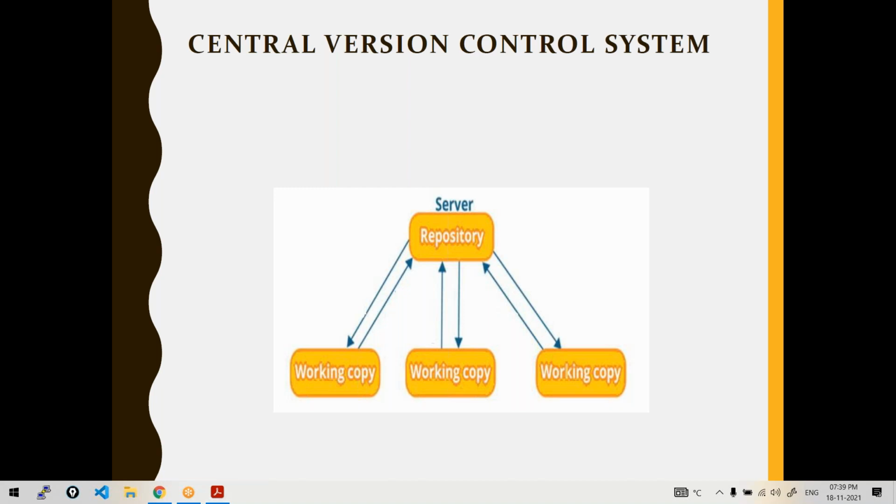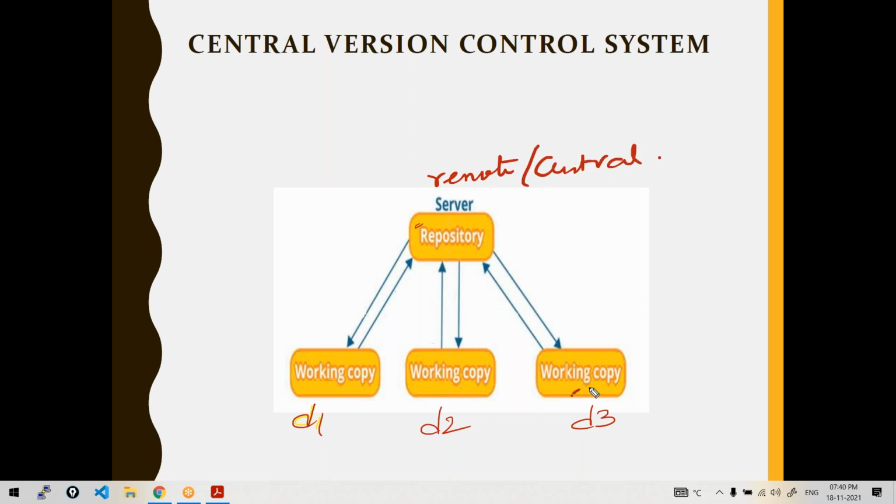And here you are seeing working copy, right? Those are the workstations of individual users or individual developers. Like if you see here, this is the workstation of developer 1 or else a DevOps person 1. You may consider a DevOps person or a developer, whoever wants to manage the files. So DevOps person 2, right? So developer 3 or DevOps engineer 3. So these are the workstations of different users. Now they all have to work with this project which is kept on some remote location. So they'll be all connecting to this remote server or central server where all the project would be kept.